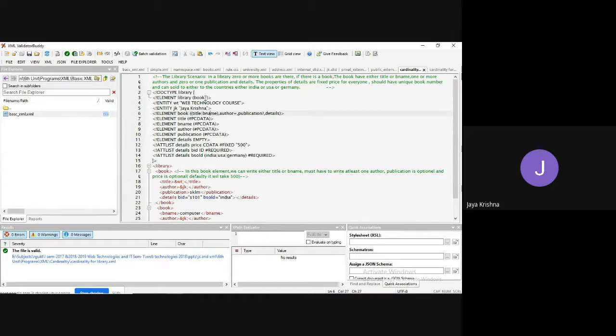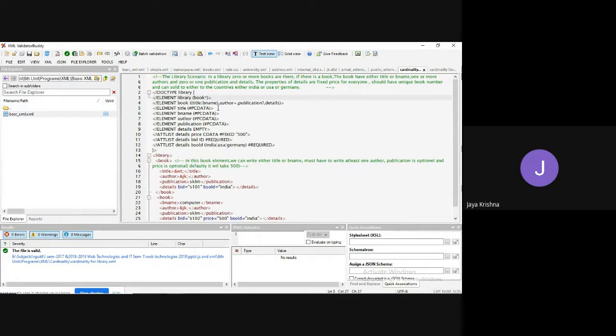That is why I am taking it as bookstore. If I take a book, a book can have, as I have already explained, either a title or a book name. So you can define it with the help of title or book name, and it can have one or more authors, zero or one publication, and one more element, details.